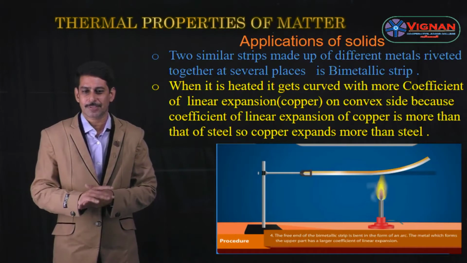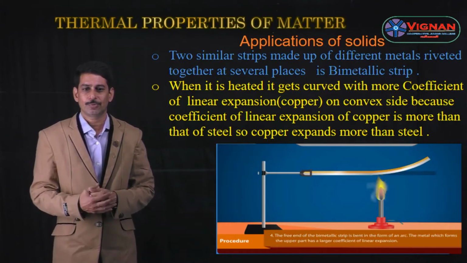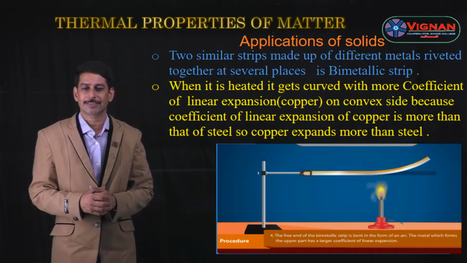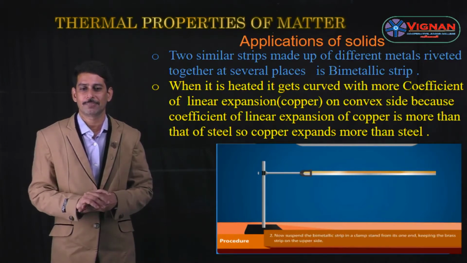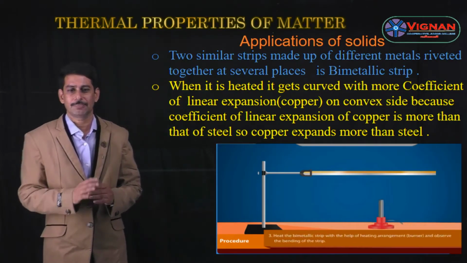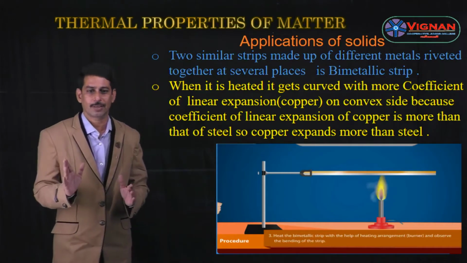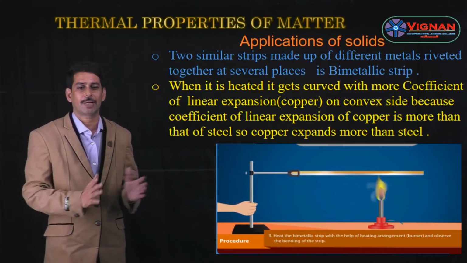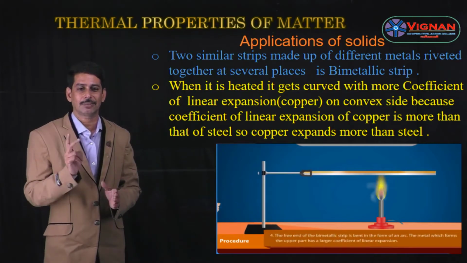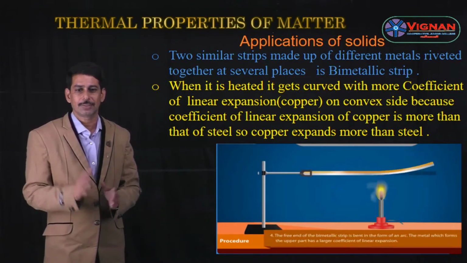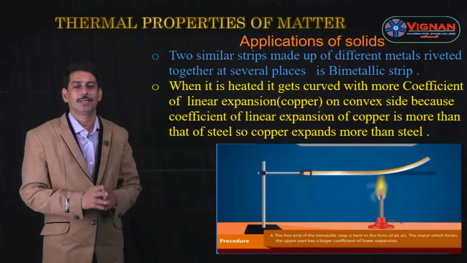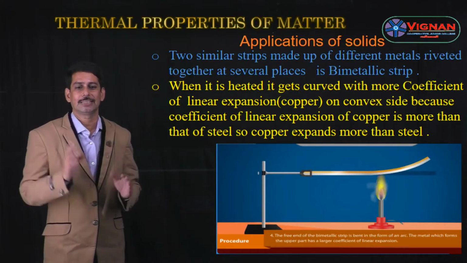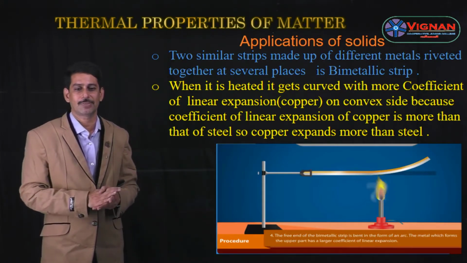Bimetallic strip. It is made up of two similar strips made up of different metals, riveted or connected together at several places. So what is a bimetallic strip? It is made up of two similar strips made up of two different metals, and they are connected together at several places in the bimetallic strip.